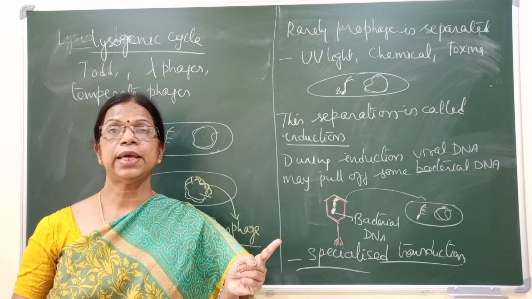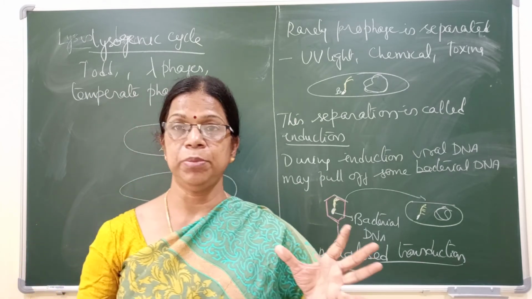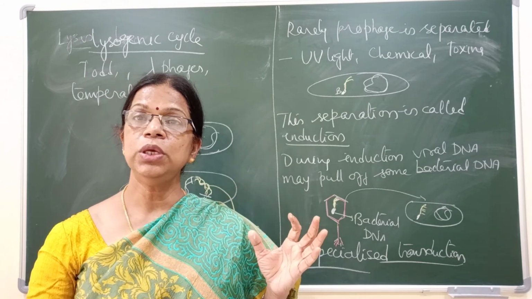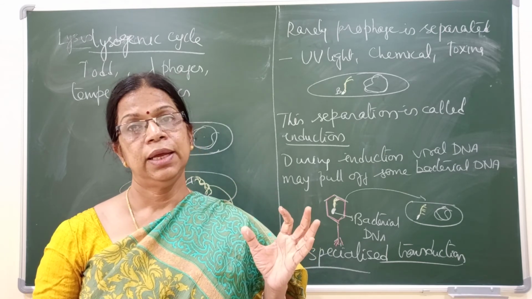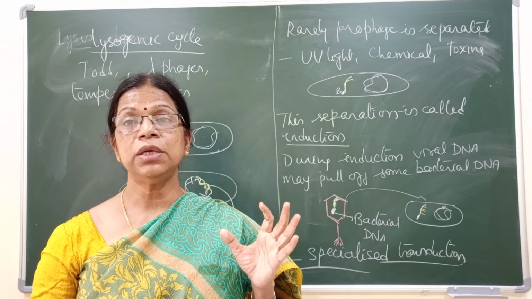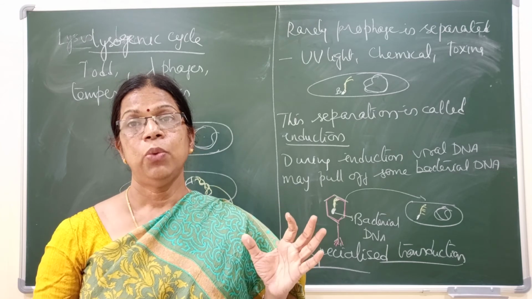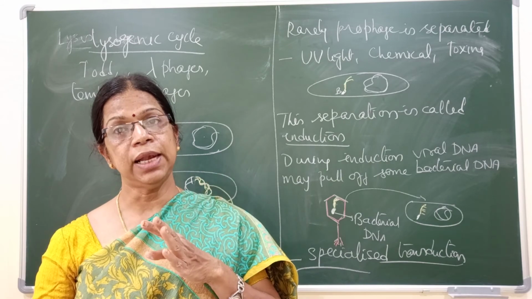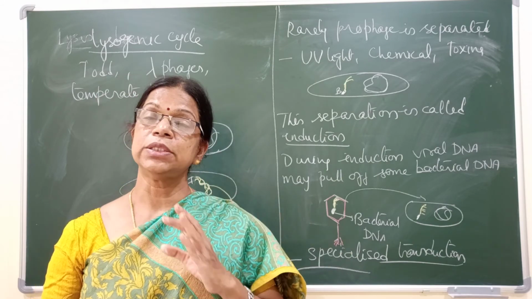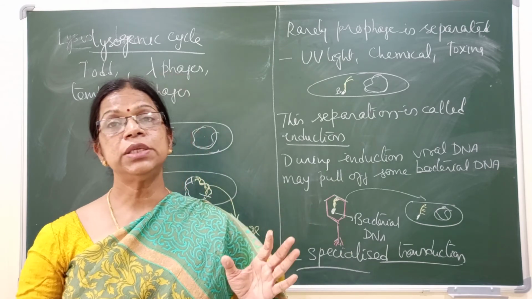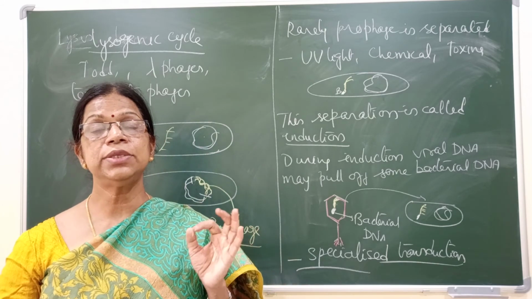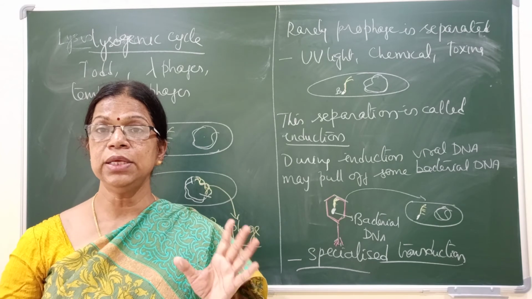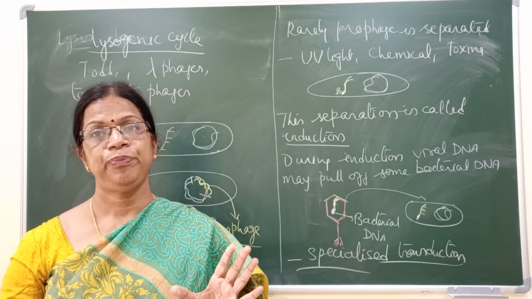During the process of assembly, by mistake, bacterial DNA can enter into the phage head. Such a phage is called a transducing phage. When such a transducing phage is attacking another bacterial cell, it is bringing about the transduction. Such transduction is called generalized transduction. So transduction taking place during the lytic cycle is called generalized transduction.